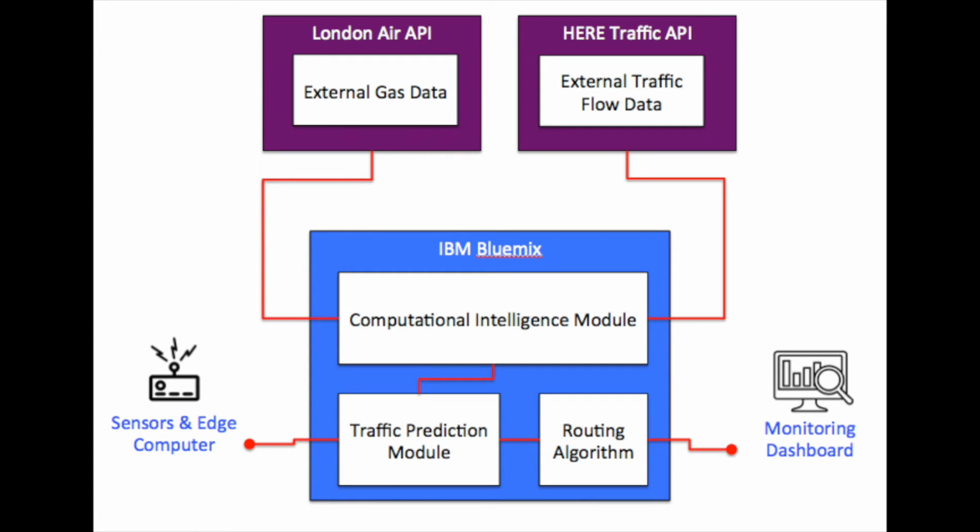This is Traffair's architecture. It uses public data to build the computational intelligence module, which provides statistical models used to predict traffic. When real-time data arrives from the sensors deployed in the wild, the traffic prediction module queries the statistical model to get traffic predictions. Once all the locations' traffic levels are estimated, the routing algorithm provides the optimized path for the traffic lights to abide to. This real-time data is then available on a user-friendly monitoring dashboard and through a public API that allows anyone to integrate with the Traffair system.